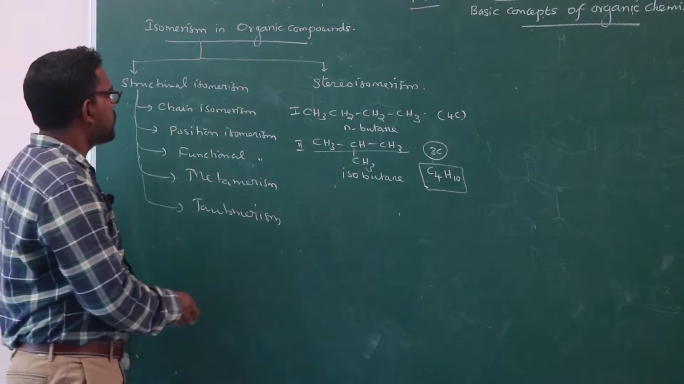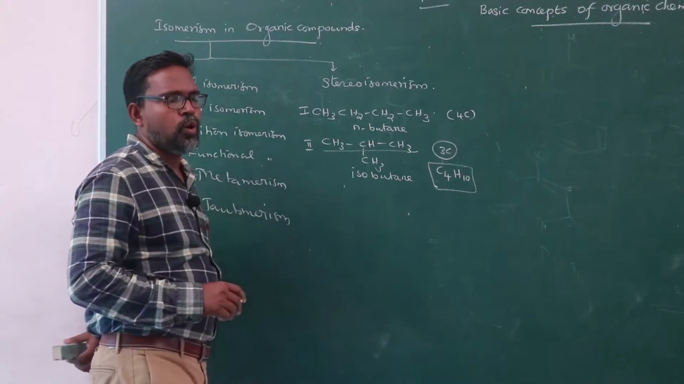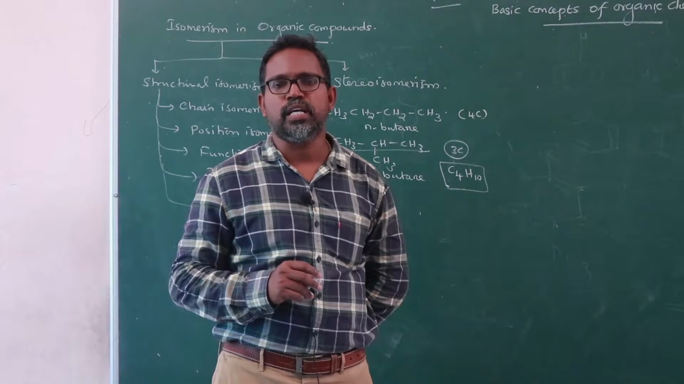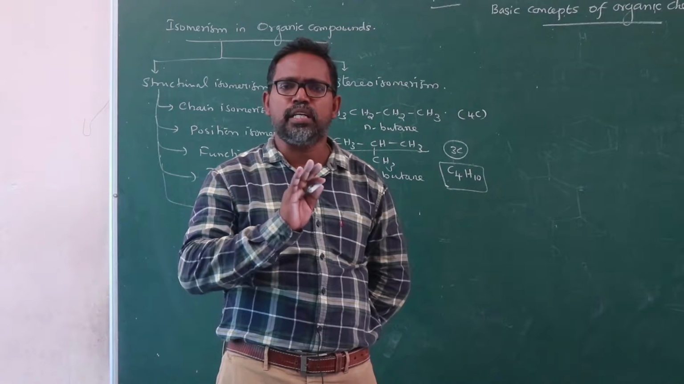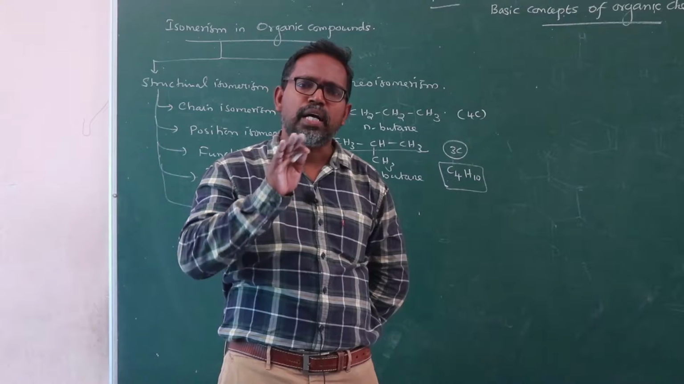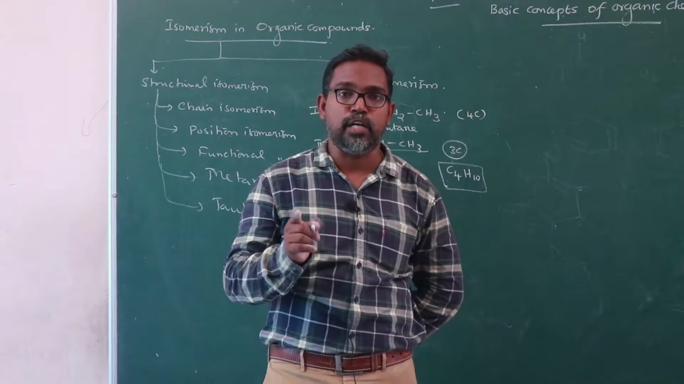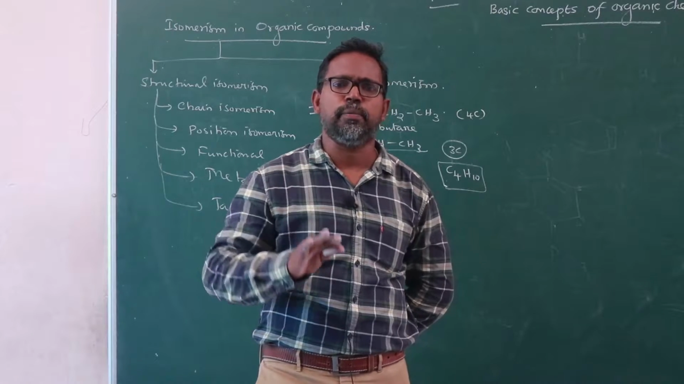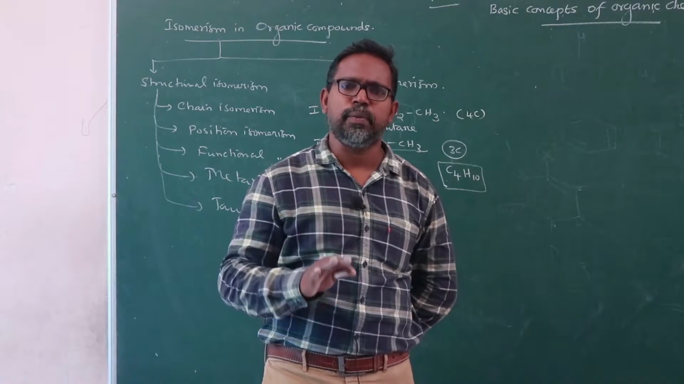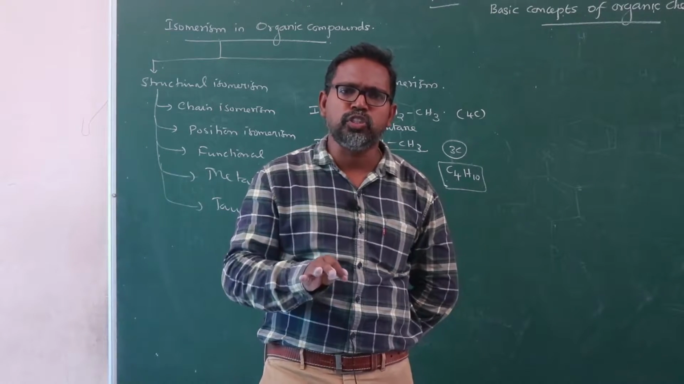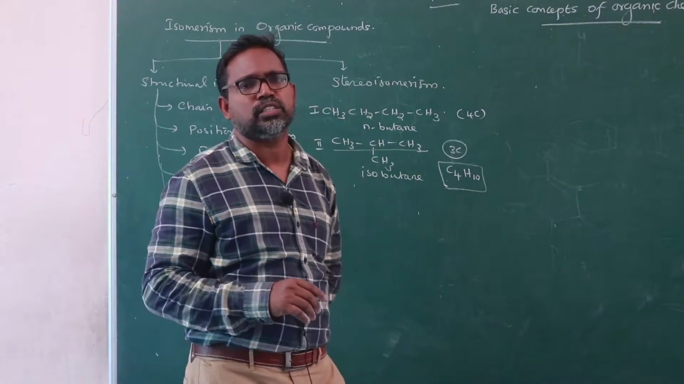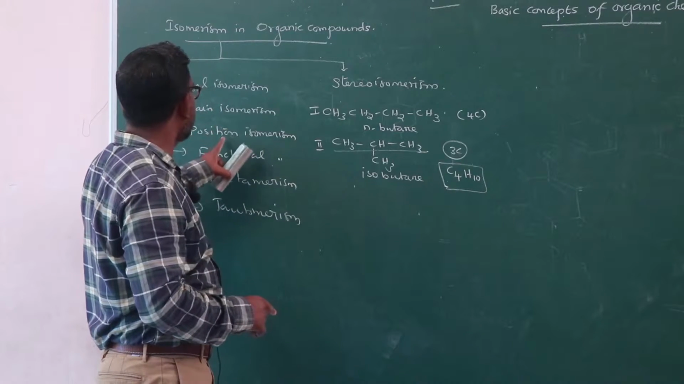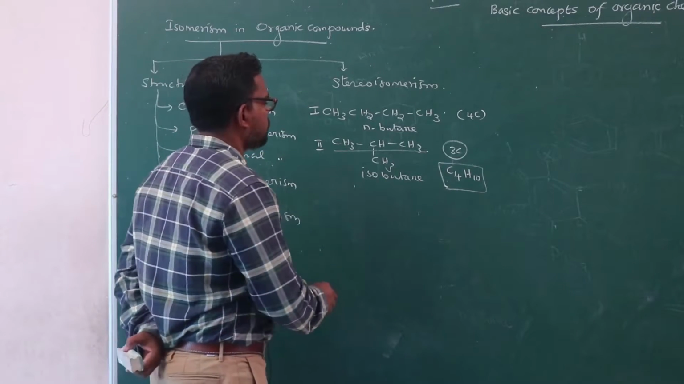So, the second one is position isomerism. What is position isomerism? Organic compounds having the same molecular formula but with functional groups attached at different positions. The carbon skeleton may be the same or may differ, but the functional group must be attached at a different position. That is how we differentiate chain isomerism and position isomerism.